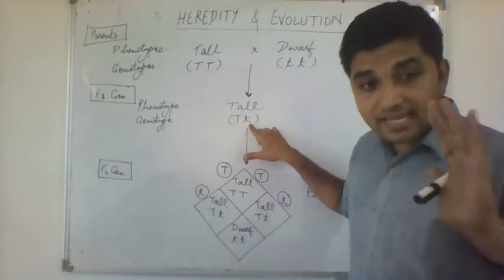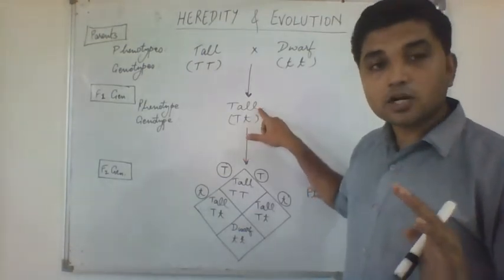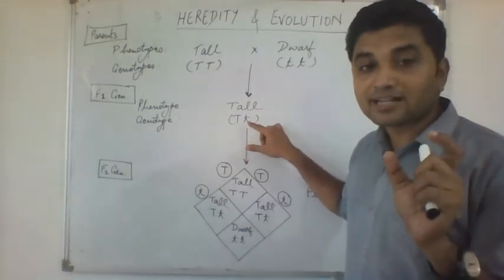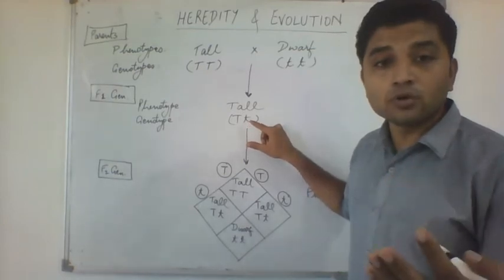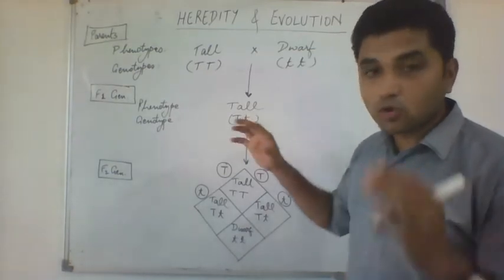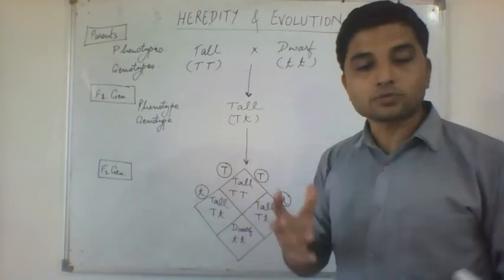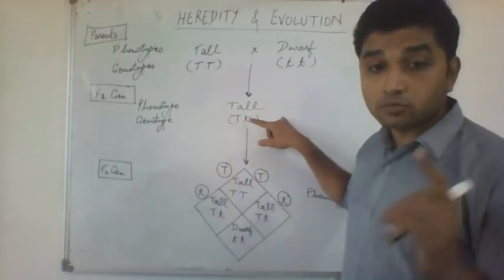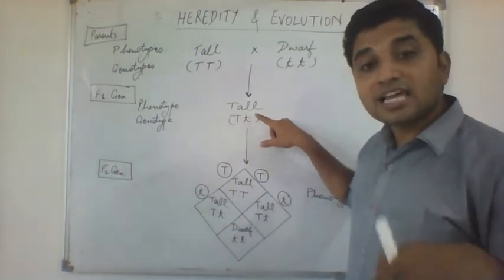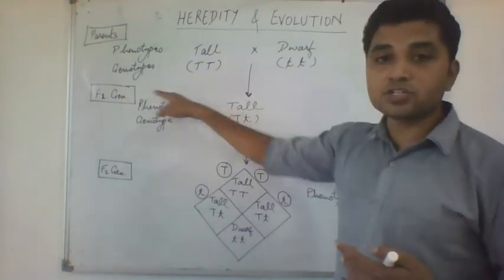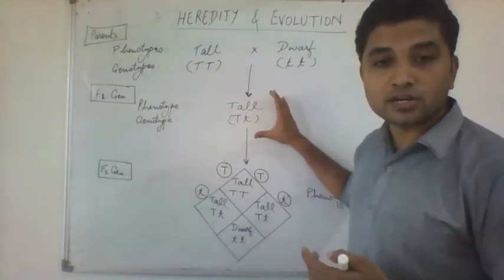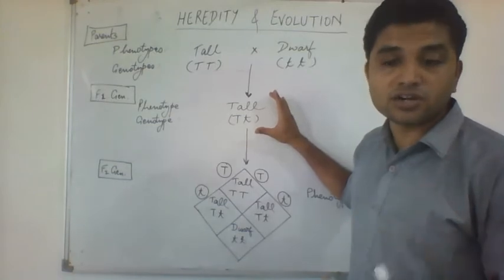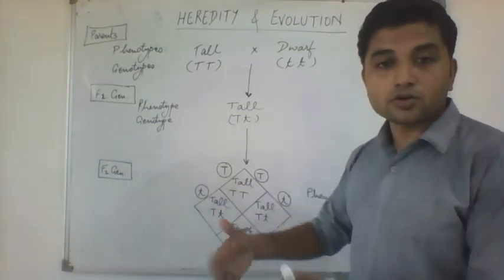Okay, so the recessive factor is there. Plants are tall, but the recessive factor, the factor for dwarfness, is there. How do we know? Mendel can't see the capital T and small t. When you look at a plant, you can't see capital T and small t. So how did Mendel know the small t is there? He self-crossed the F1 generation. This will be known as the F1 generation, the first filial generation, the first generation of offspring.